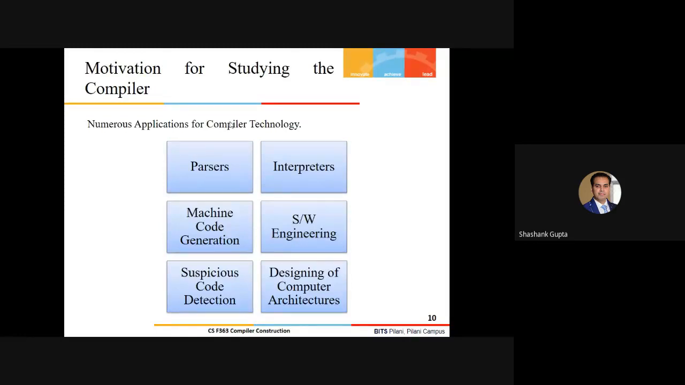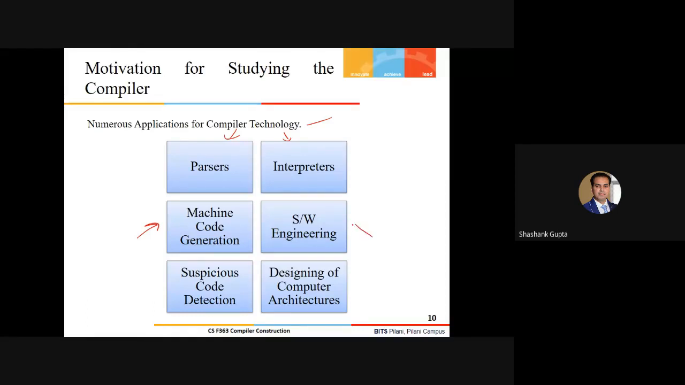So what exactly is the motivation for studying compilers? The picture simply is self-explanatory. We have numerous applications of the compiler technology currently available. It facilitates the design and development of parsers, interpreters, and even machine code generation, which is the goal of the compiler: to translate any high-level language into machine-level or any low-level language.